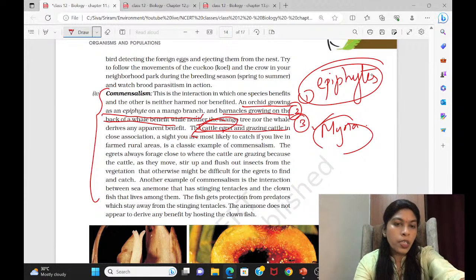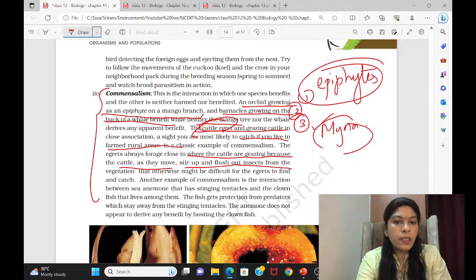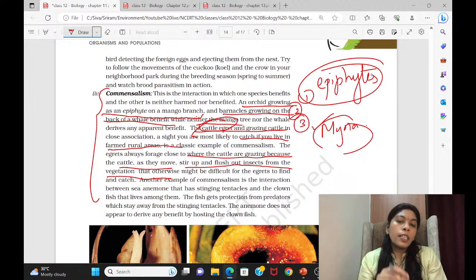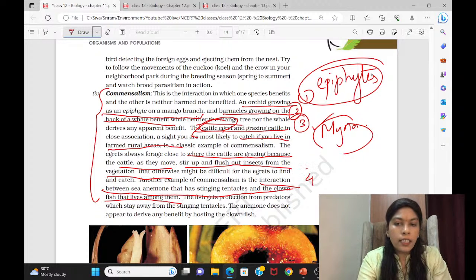They will live in close association with the cattle to catch those insects which fly. Okay, when the cattle are grazing, as they move, they stir up and flush out insects, and these will be eaten by the cattle egret. Another example given for commensalism is the interaction between a sea anemone that has stinging tentacles and the clownfish that lives among them. This is another example you can take.